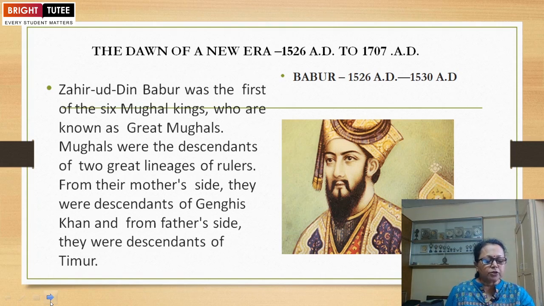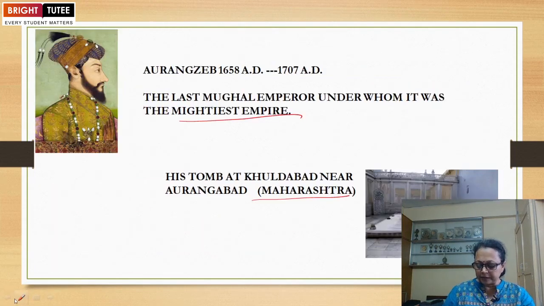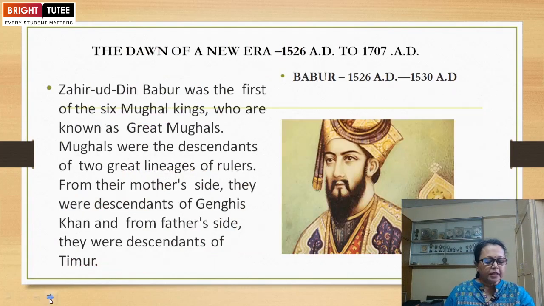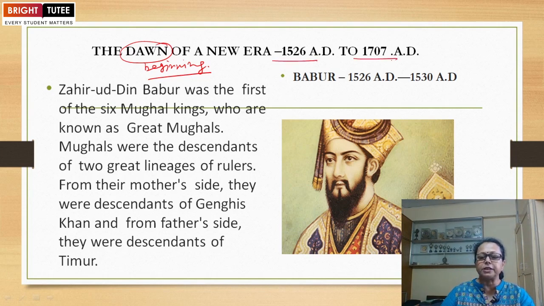Then the Mughals were the descendants of two great lineages. Just now we discussed one: Genghis Khan, and the other, from the father side, was Timur, and they were the descendants of them. Then coming to discuss the dawn of a new era. What is the meaning of dawn? Beginning. The beginning of a new era from 1526 to 1707, starting with Babur and ending with Aurangzeb.